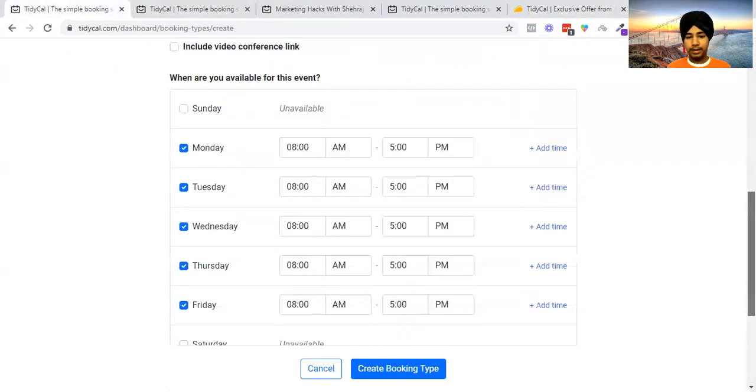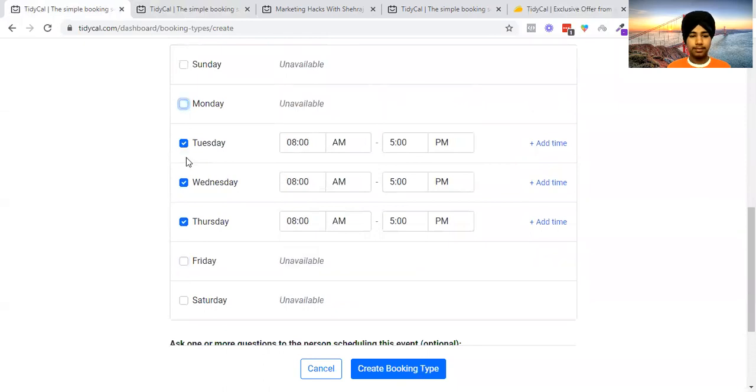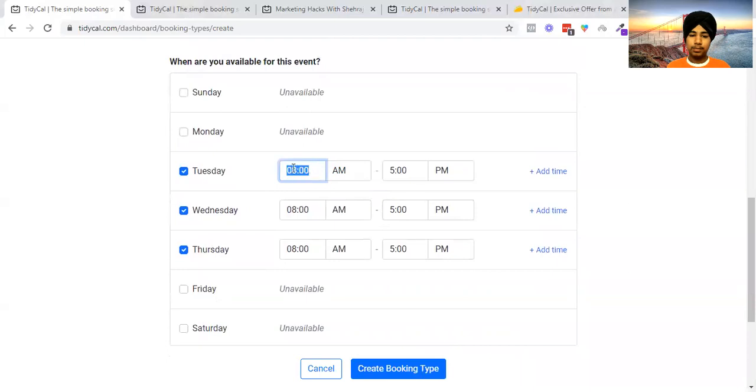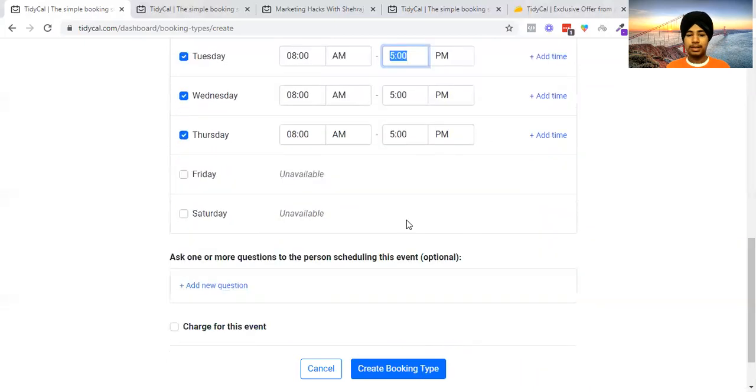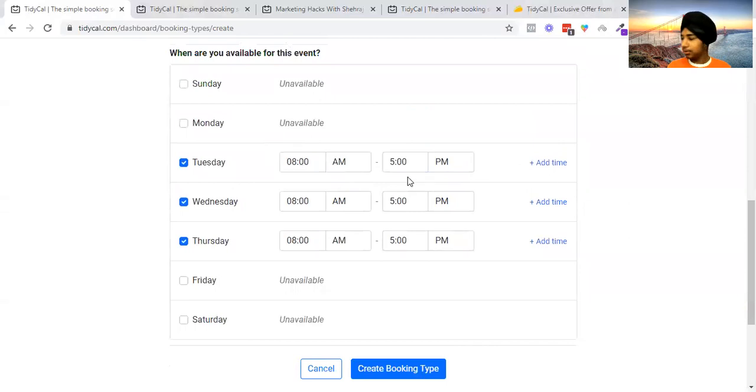And now let me go in depth into that. So when you want to schedule, I don't want to have it on this day. I want to have it on Tuesday. One con I want to address here is, in Calendly I have a functionality where I can create my calendar, then link all these booking tasks over there. So from one of my calendars, I will be able to set my schedule and assign that time to those booking tasks. But what happens over here is you can't do that. So you need to manually come up over here. They recently introduced that feature, I think, and that will be very beneficial. For now you need to manually go in and check every timing, which is a pretty damn thing.